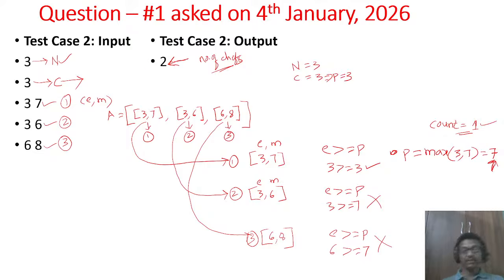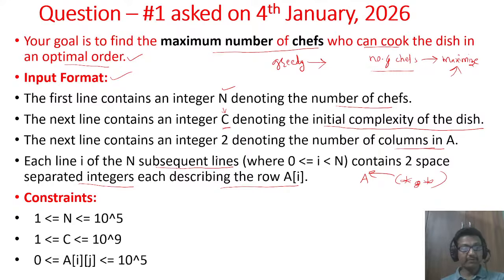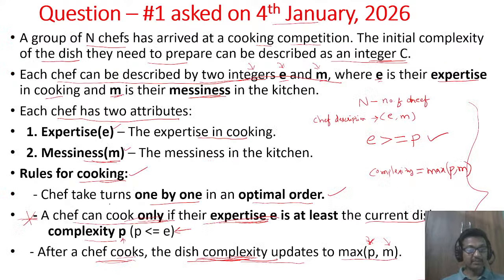Here you should catch that logic. You need to understand the rules for cooking. Go back and check what the actual rules for cooking are. Rule number 1: chefs take turns one by one in an optimal order. In the first instance we generally miss this statement.